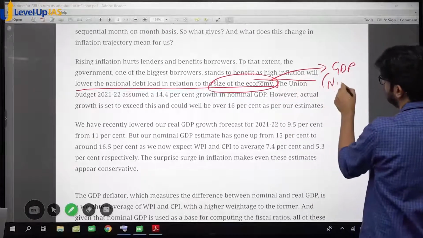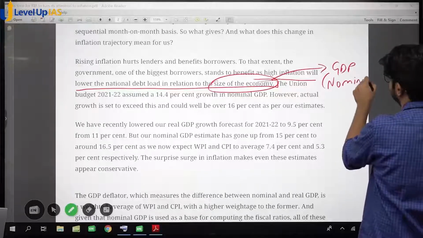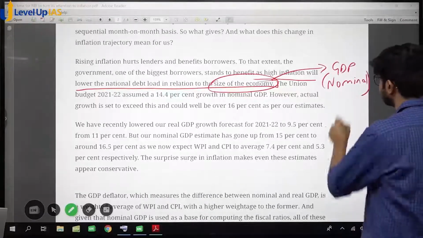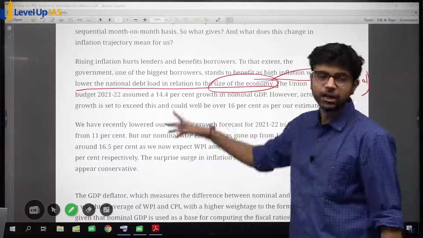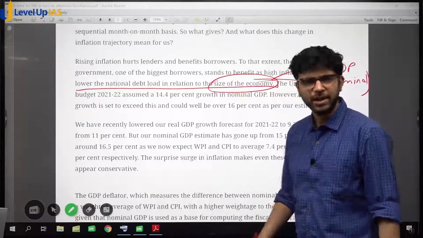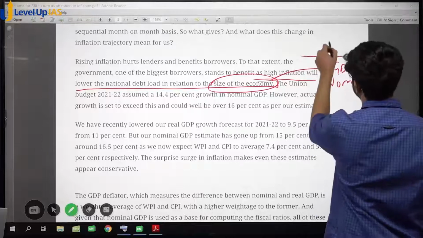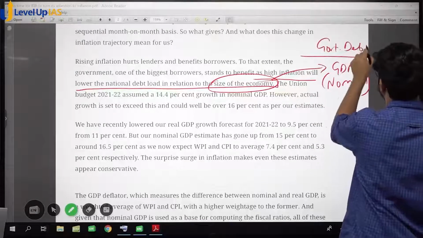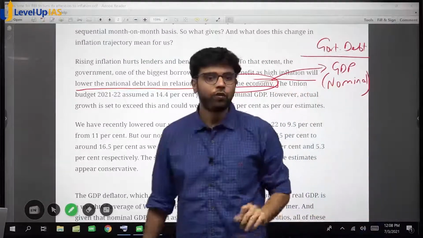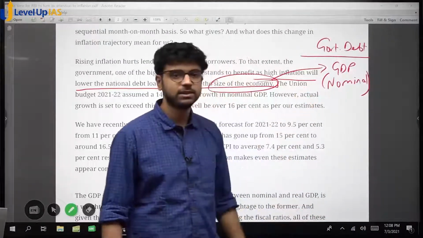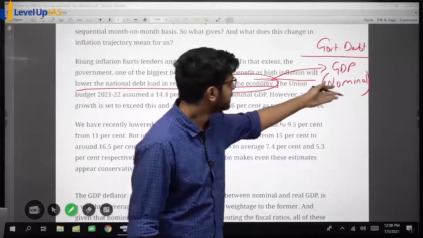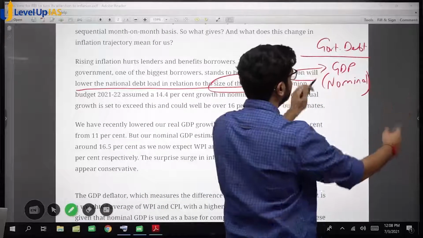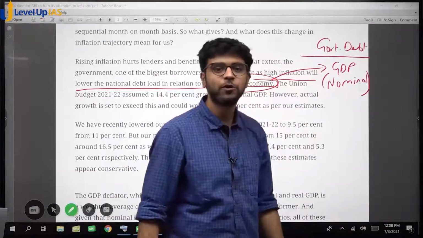Let's call this nominal. ठीक है? National debt load मतलब क्या होता है? Public debt, government debt. When there is high inflation, what rises? This rises or this rises? Nominal GDP rises. When your base becomes big, percentage को क्या होगा? What will happen to the percentage?